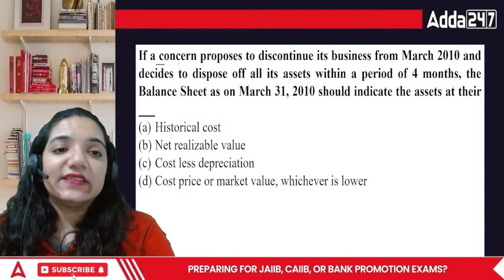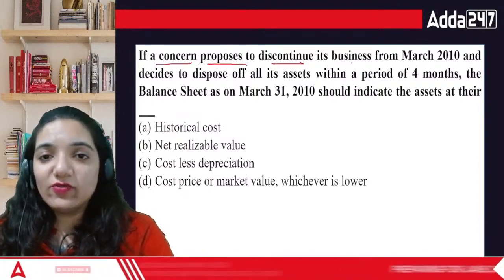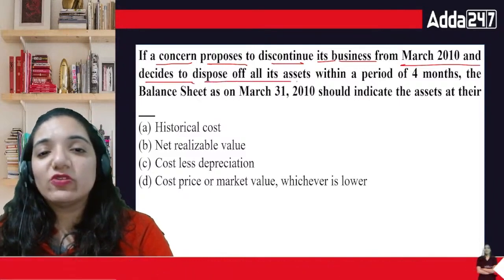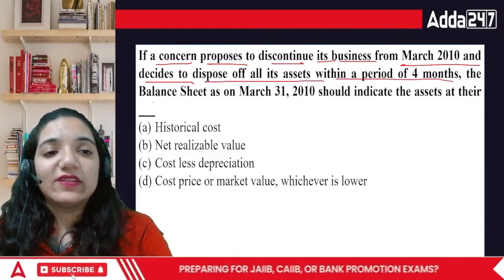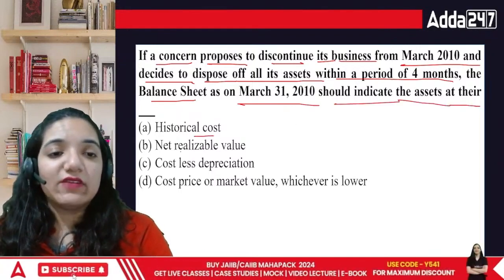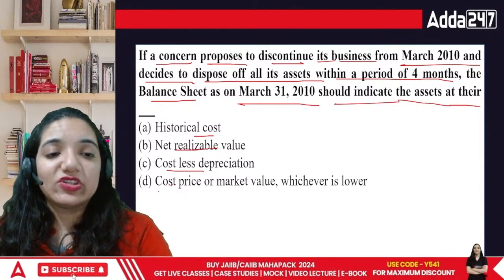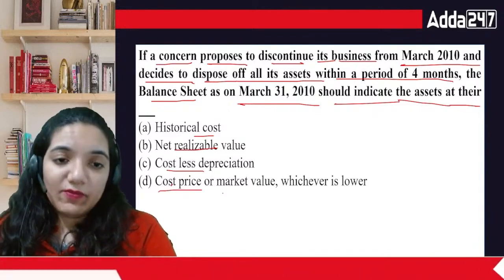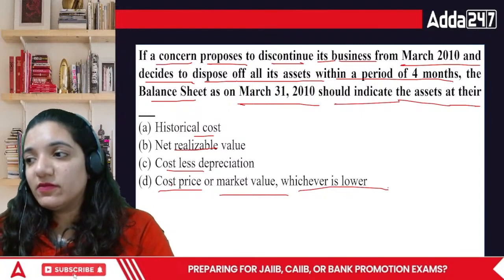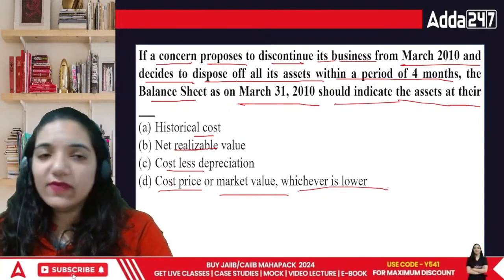If a concern proposes to discontinue its business from March 2010 and decides to dispose of all the assets within a period of 4 months, and the balance sheet is prepared on 31st of March, should assets indicate the historical value, net realizable, cost less depreciation, or cost or market price value, whichever is lower? What happens is, normally, I got a car.